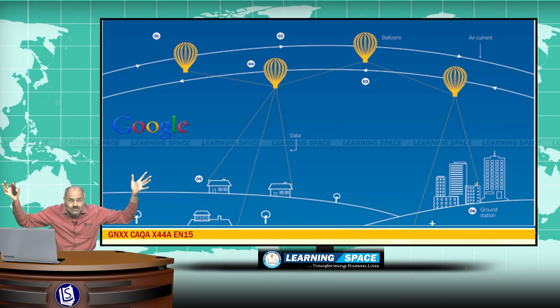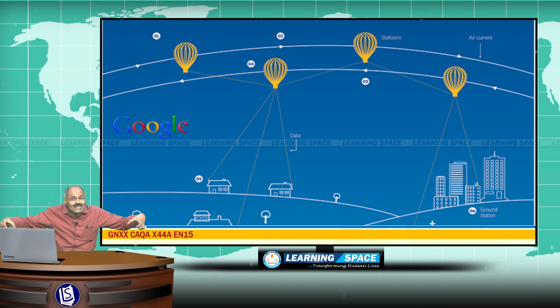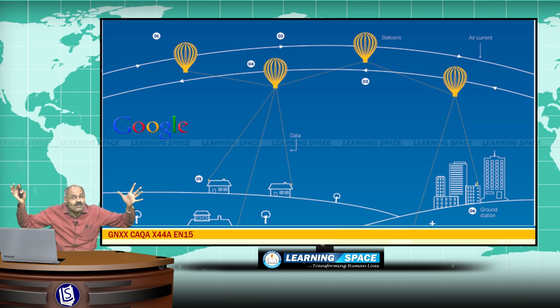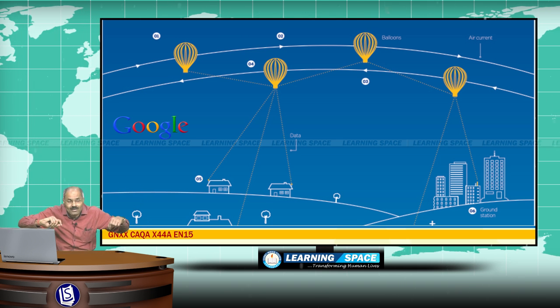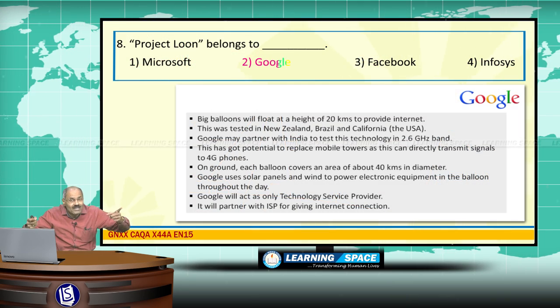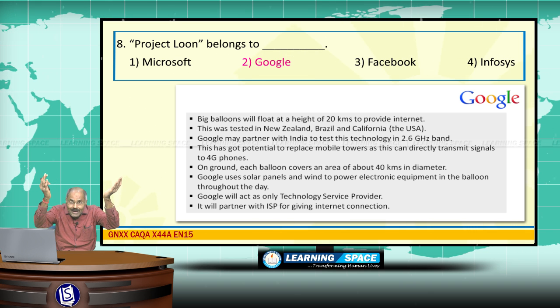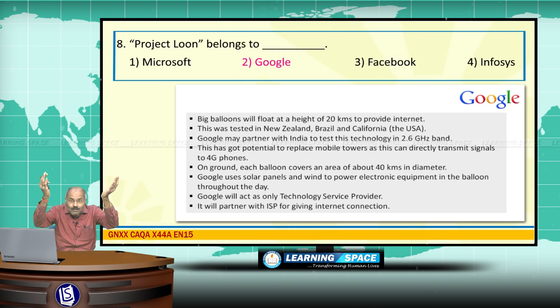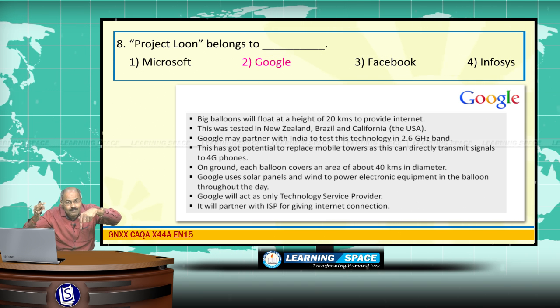Big balloons will cover an area of 40 kilometers in diameter. One balloon will cover a circular patch of 40 kilometers in diameter, and Google is coming up with this balloons idea. That means by launching balloons, internet can be provided to the remotest areas. That is the idea of Google.